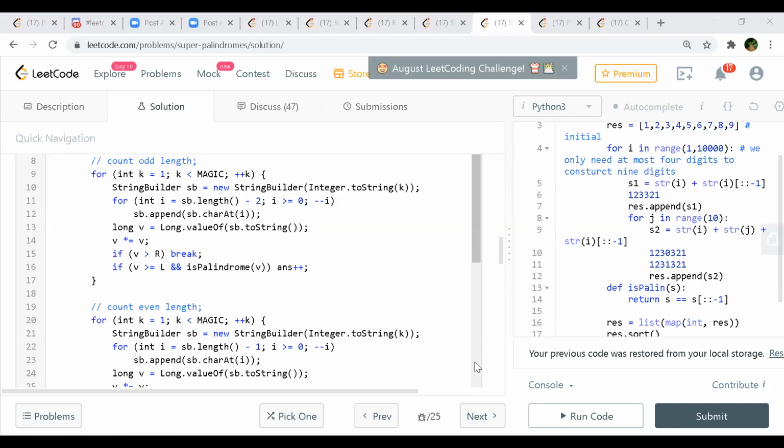But it's not an optimized version, I would say. He's explicitly making a palindrome every time. He's converting to a string and then back to a long, then squaring it, and then checking whether it's a palindrome. But that is the way he's talking about exactly the problem statement and trying to do it. He's just implementing the problem statement: square it and check. I'm not sure whether it will be accepted. I doubt it, because he has not said it is accepted in his approach or in the comments either.